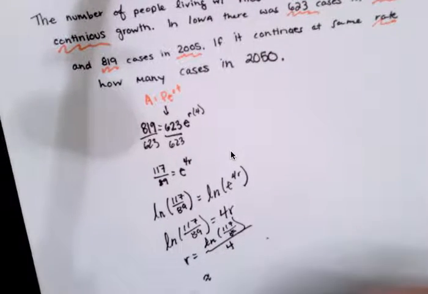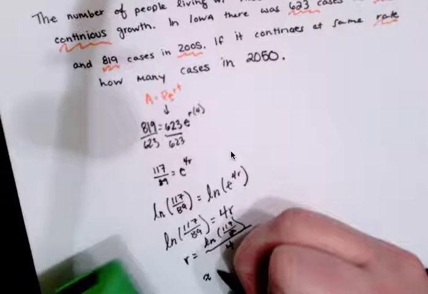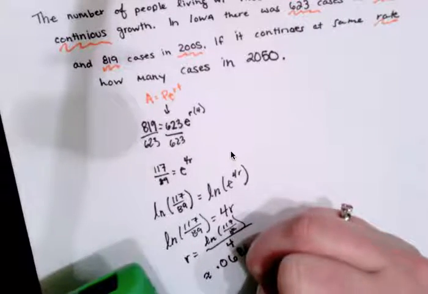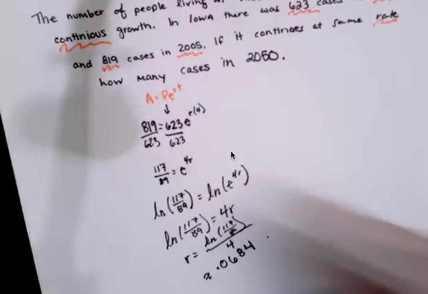When you do that, you should get approximately 0.0684. So that's your R.